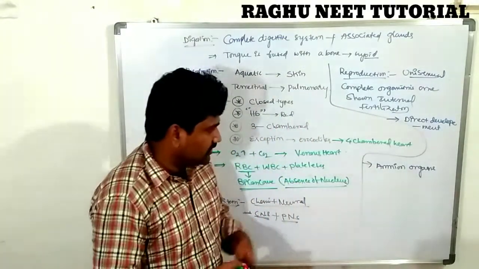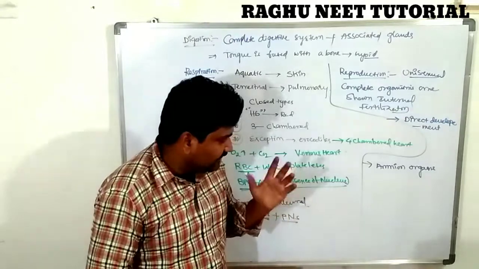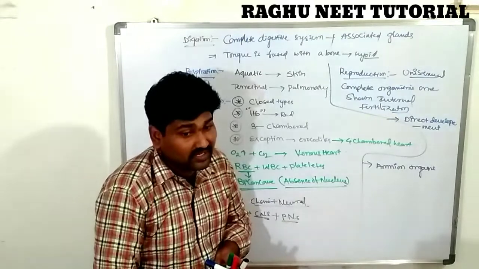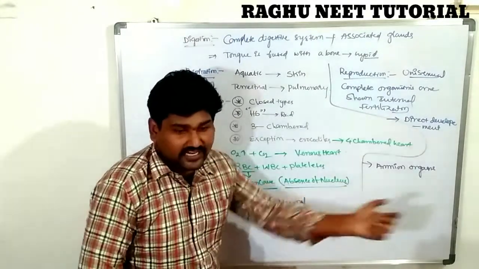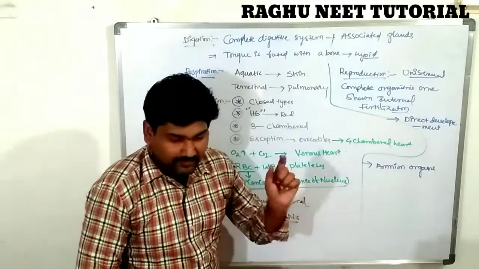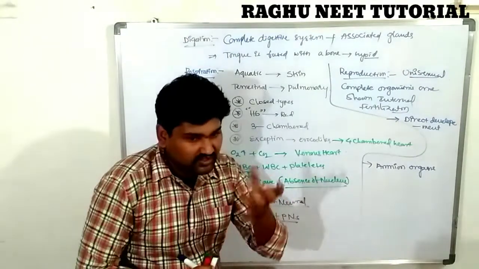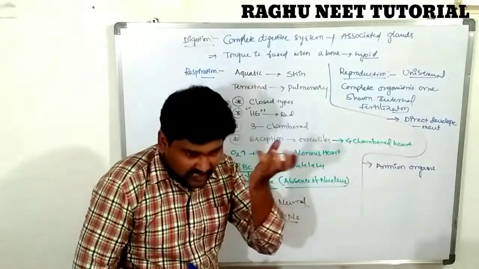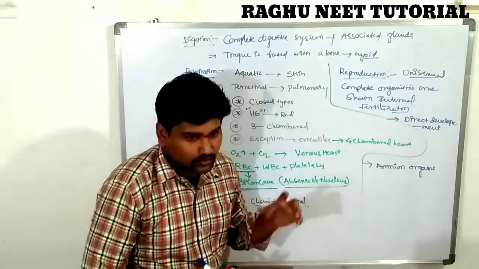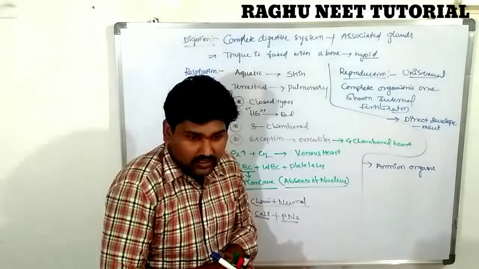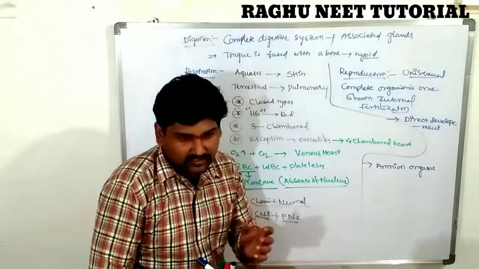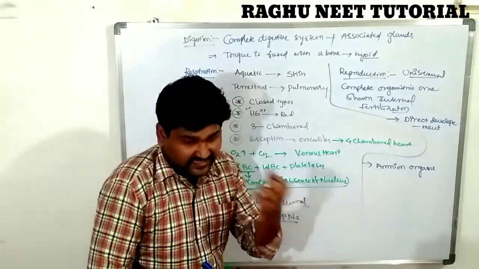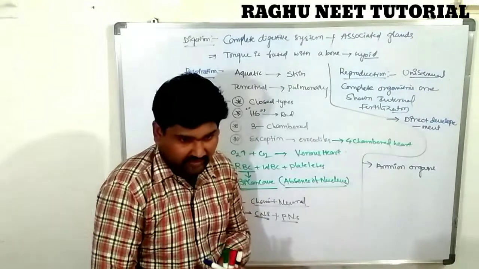Suppose two tortoises are mating together. The male tortoise ejaculates sperm into the female body. The female ovum and male sperm together form the zygote, which leads to the formation of eggs. The tortoise comes out of the water and releases the eggs into the soil. That is internal fertilization, and the eggs are released outside the body.